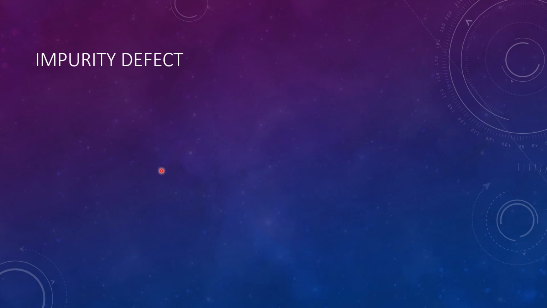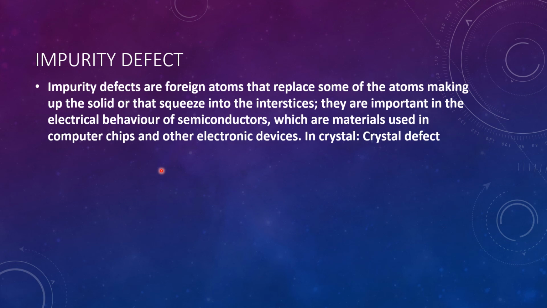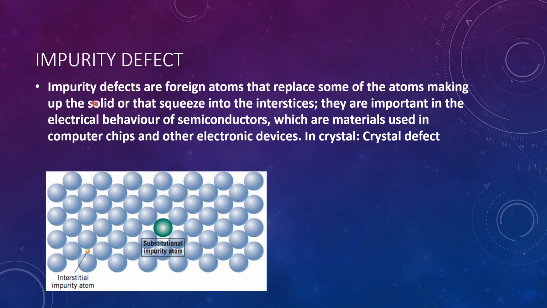Impurity defect. I think you are already aware of impurities. Impurity defects are foreign atoms among the atoms making up a solid. You need not worry about that explanation.